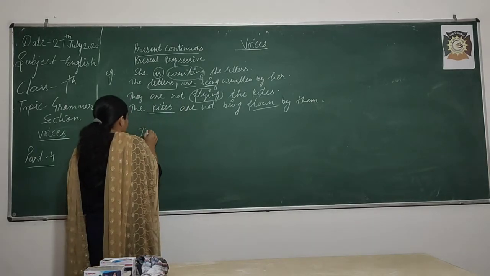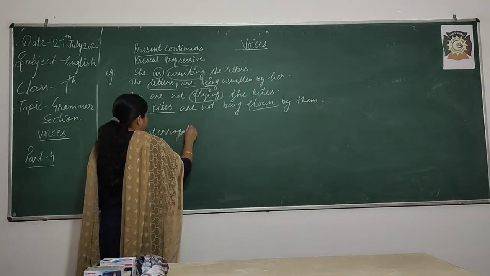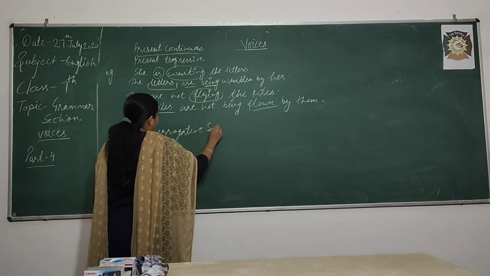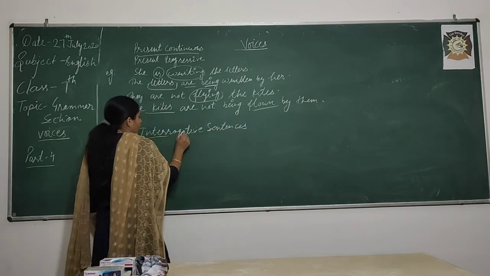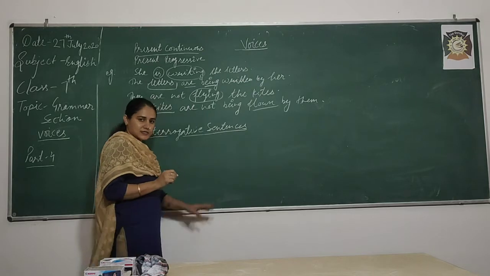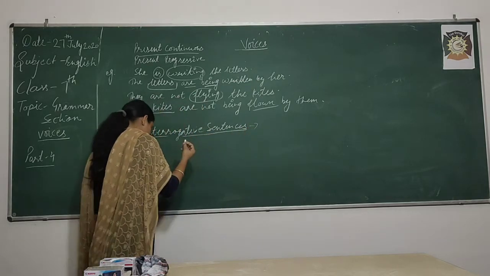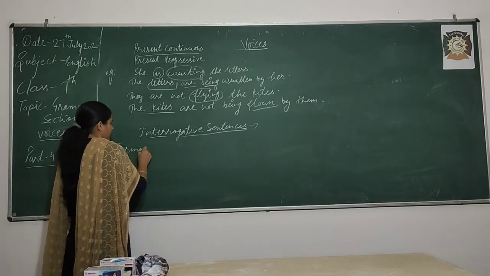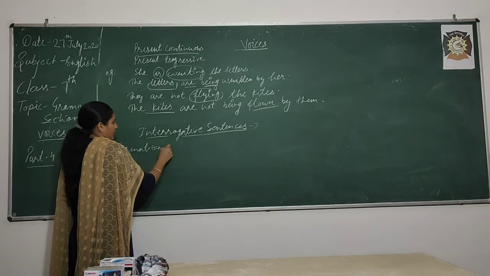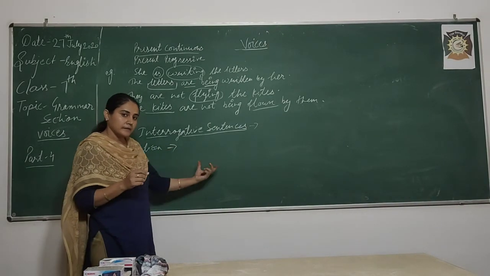So, interrogative sentences of present continuous we are taking now. So, formation. In interrogative what comes in the beginning?